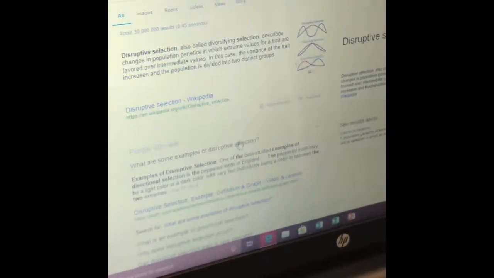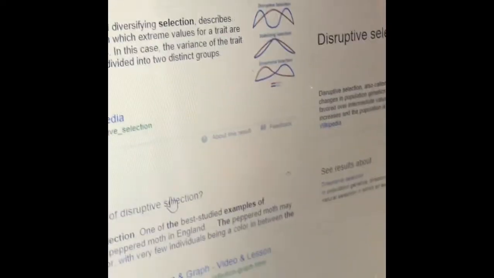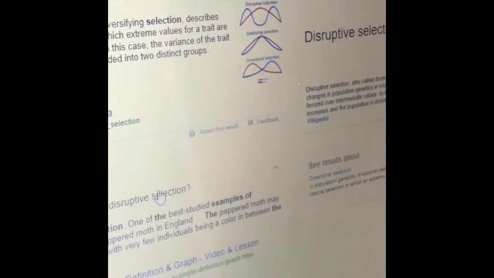Disruptive selection, also called diversifying selection, describes changes in population genetics in which extreme values for a trait are favored over intermediate values. In this case, the variance of the trait increases and the population is divided into two distinct groups. An example of disruptive selection would be the peppered moth in England. The peppered moth may be a light color or a dark color, with very few individuals being a color in between the two extremes.